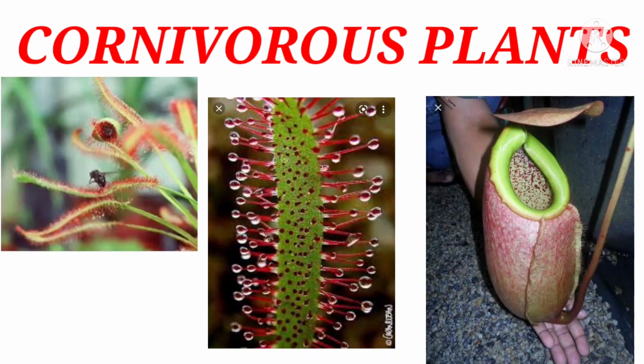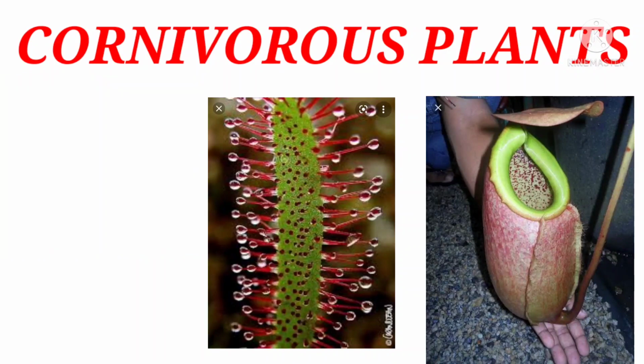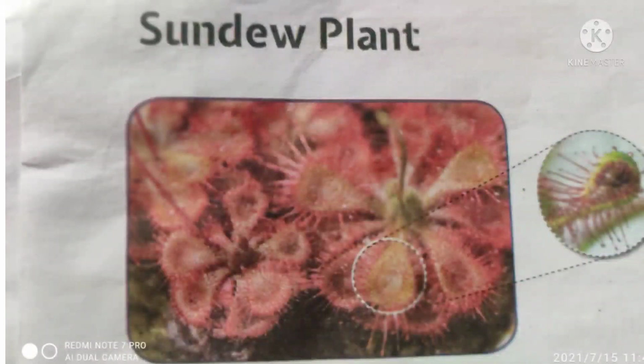Okay, children. Next, we are going to learn about carnivorous plants. There are some plants that eat insects despite being green in color. They can manufacture their own food, but as they grow in areas deficient in nitrogen, they meet their nitrogen requirements from insects.